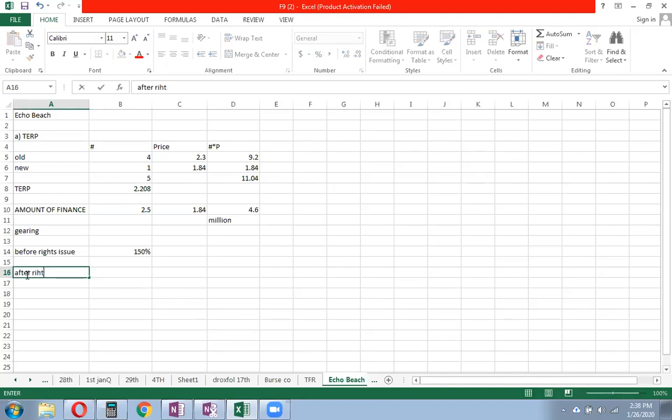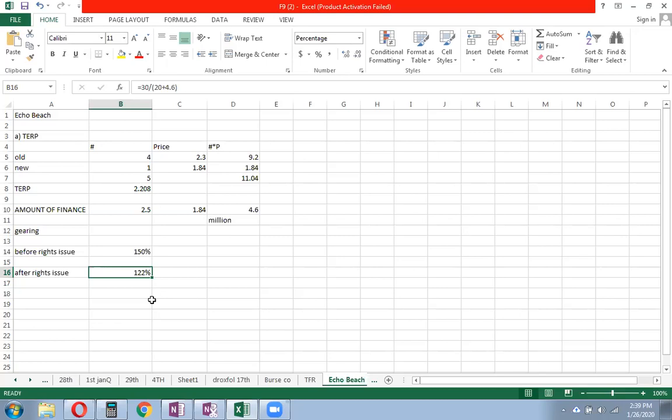After rights issue. Right? Now, after rights issue is equity finance. So that means there will be no impact on debt finance. So debt finance will still be 30 million. And the equity finance, which was 20 million, will increase by this figure 4.6. So you can say 20 million plus 4.6. Well, I'll use a bracket for this. So I'll say 20 million plus 4.6. And I'll close that in the bracket. So this will give us 121% or 122%, right, after the rights issue.